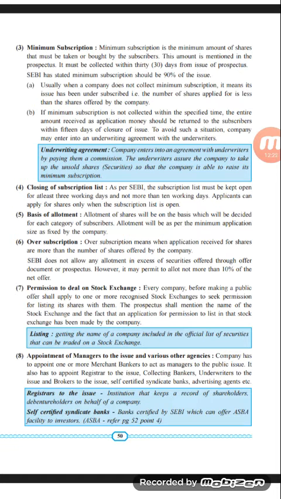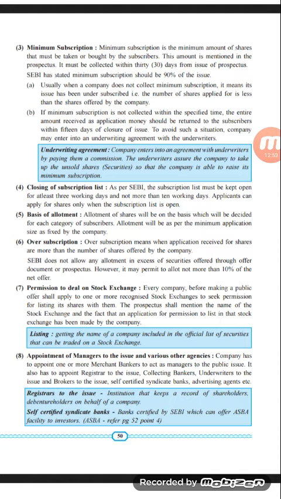If the company has issued the prospectus, then within 30 days the company should get this minimum subscription. SEBI has stated the minimum subscription should be 90% of the issue. Whatever the amount of shares issued by the company, the minimum subscription is 90% of that issued capital. So if the company issued 10,000 shares, 90% of 10,000 is around 9,000 shares, and that will be the minimum subscription that the company should get.